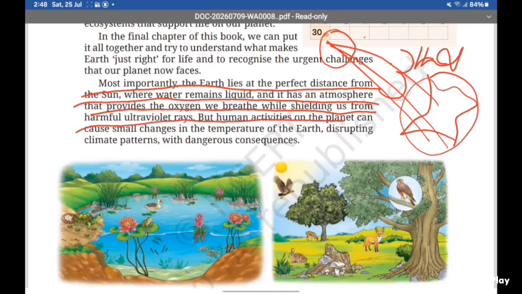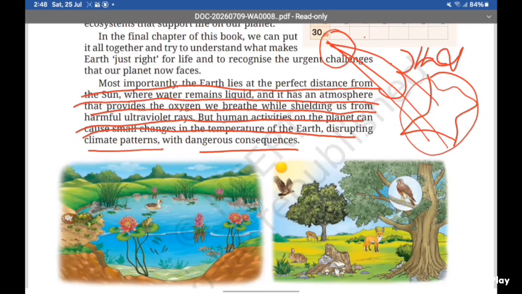But human activities on the planet can cause small changes in the temperature of the earth, disrupting climate patterns with dangerous consequences. So they are talking about global warming that is rising.